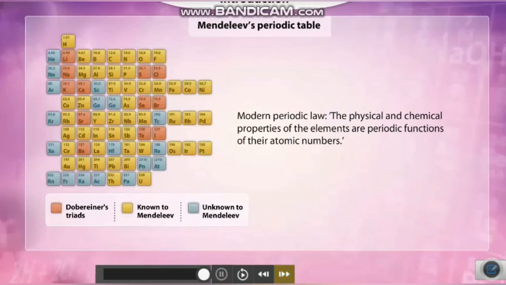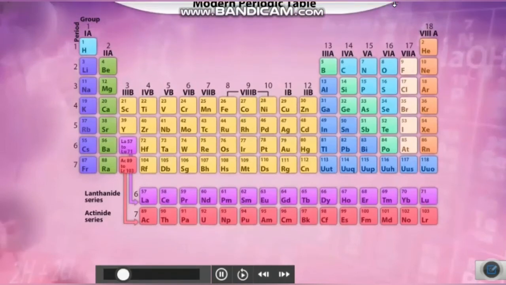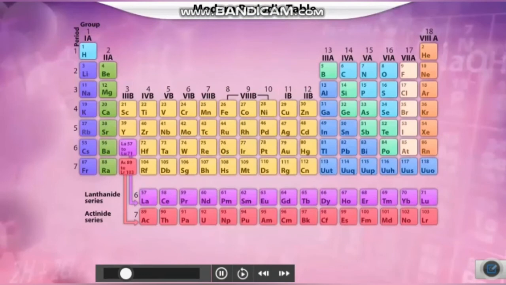Then it was understood that atomic numbers play a very important role in the periodic table, and every element was arranged according to the increasing order of its atomic number. That is how the elements were given their positions in the periodic table, and there are 7 horizontal rows and 18 vertical columns, which are called groups.